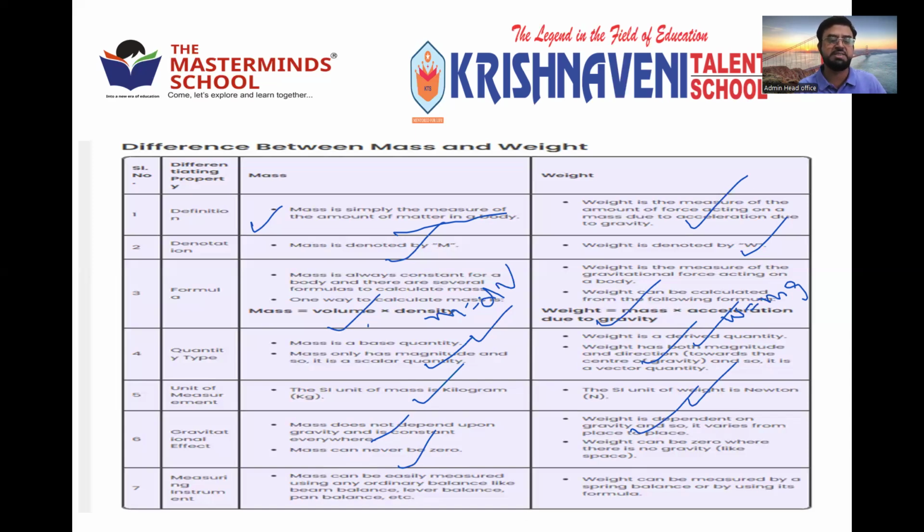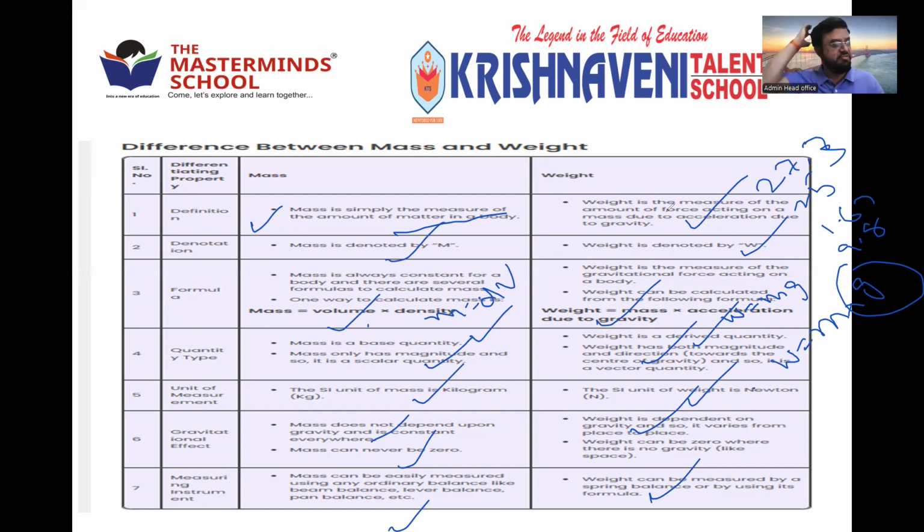Mass can be easily measured using any ordinary balance, whereas weight requires a spring balance or the formula. You can calculate with the formula if you know the value of mass. You multiply with the g value of that place: mass into 9.8, or mass into 1.67 on the Moon, mass into 25 on Jupiter, mass into 27.3 on the Sun. By that you can get the weight of that particular body. These are a few fundamental differences between mass and weight.